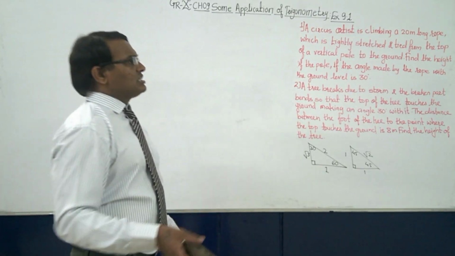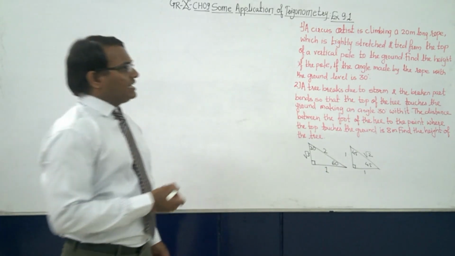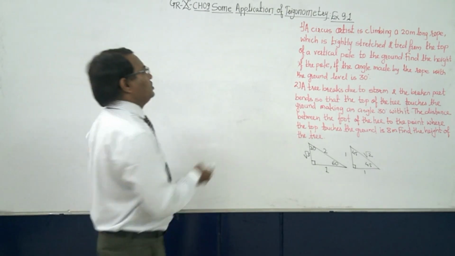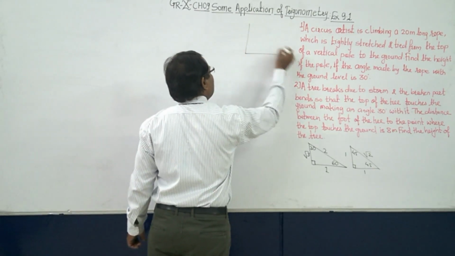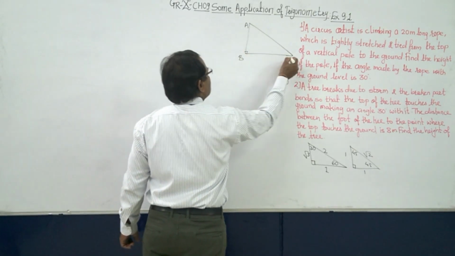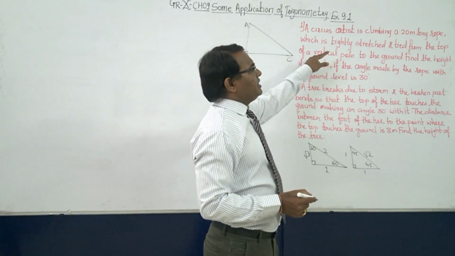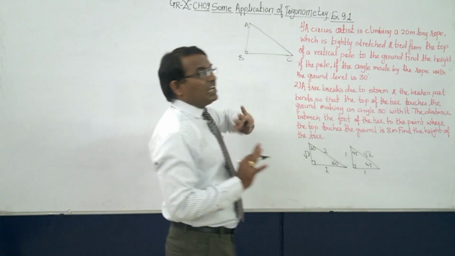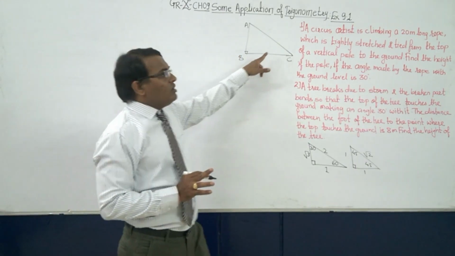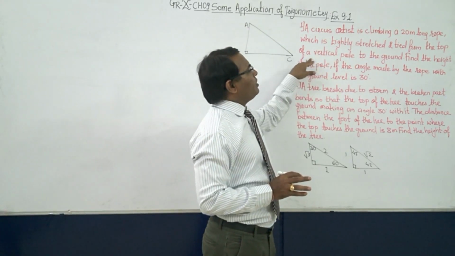A circus artist is climbing a 20-meter long rope which is tightly stretched and tied from the top of the vertical pole to the ground. I said that immediately after reading you should draw one right angle triangle. You can name it anyhow, A, B, C. Now a circus artist is climbing a 20-meter long rope. Now for the 20-meter long rope, there are two possibilities, either AB or AC. Now they have again told that it is tightly stretched and tied from the top of a vertical pole.